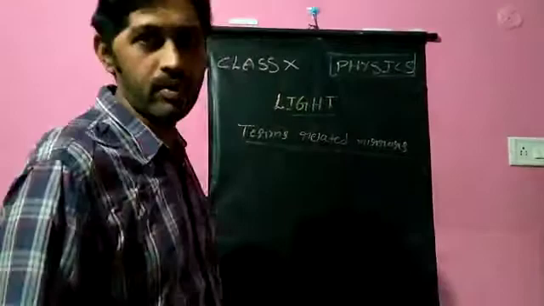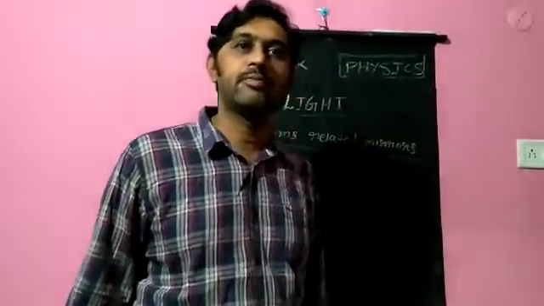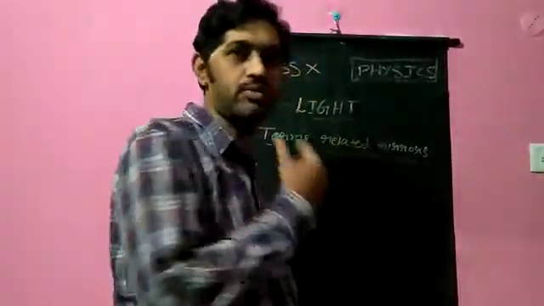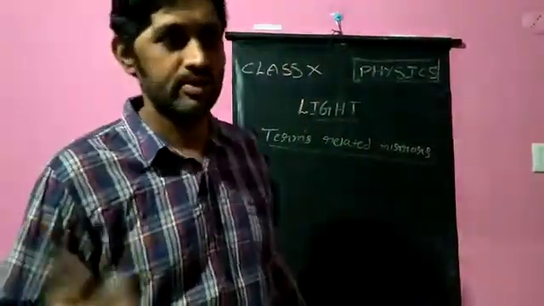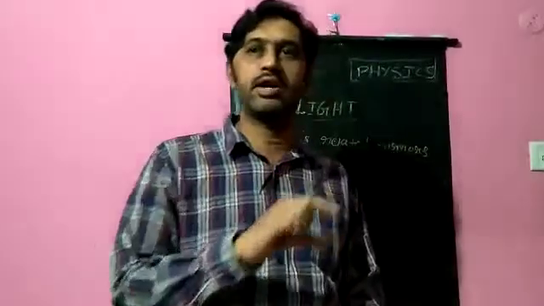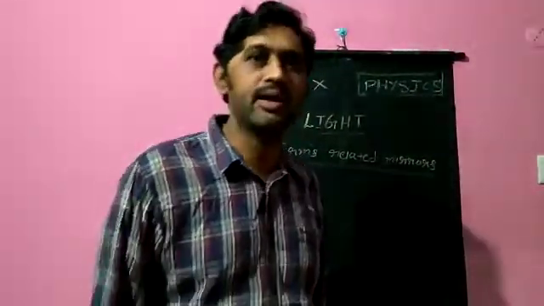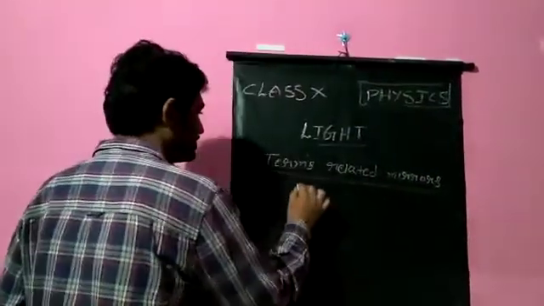First one, pole: the midpoint of a mirror is known as its pole. The definition I am not writing on this board, I am only saying it. You have the facility to go forward and backward and listen, and in that you can write: the midpoint of a mirror is known as its pole, denoted by P. Symbolically, or in structure also.